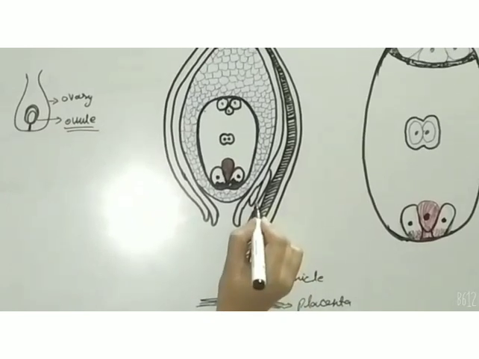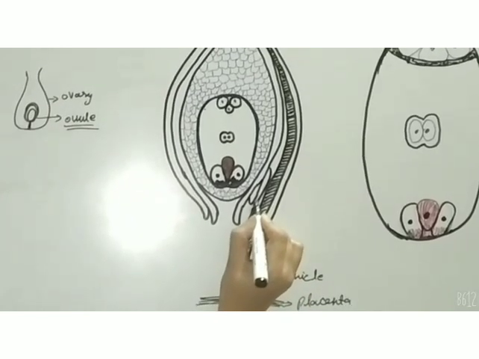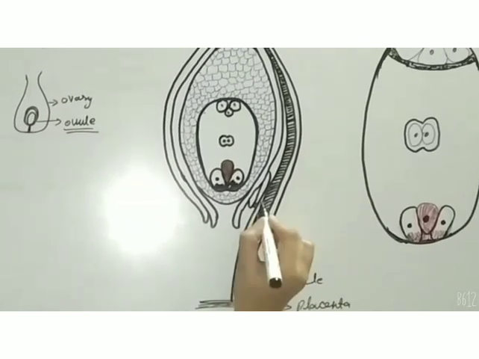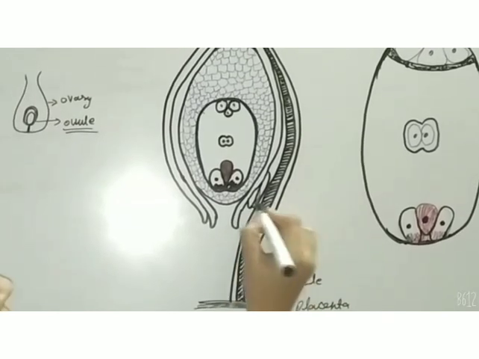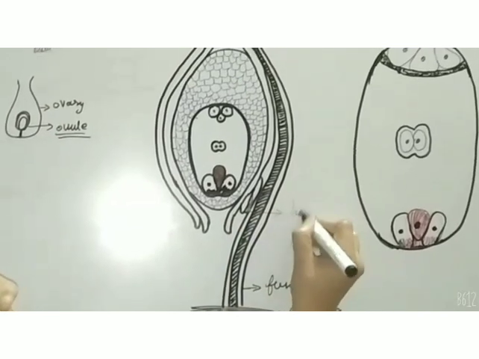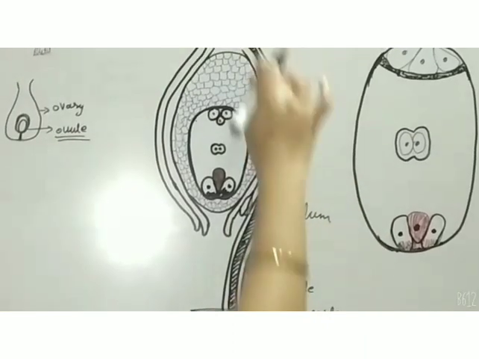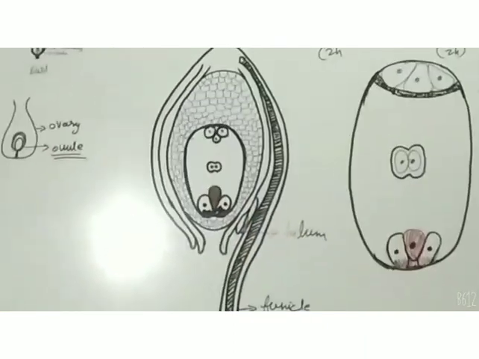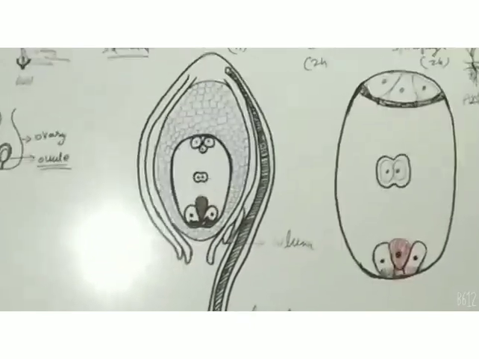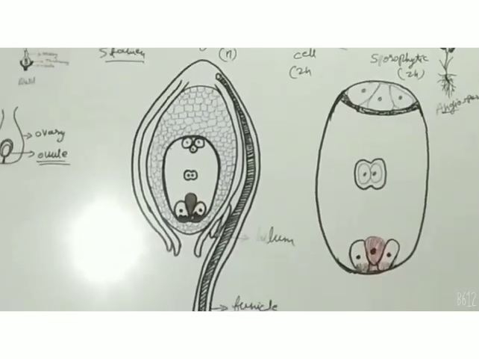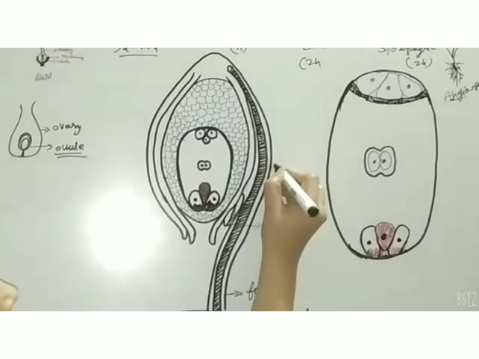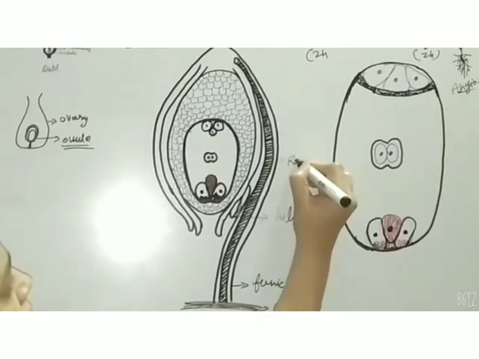Now the point at which the funicle attaches to the main body of the ovule is called the hilum. And it makes a long ridge through which the whole body of the ovule remains attached, which is called the raphe.